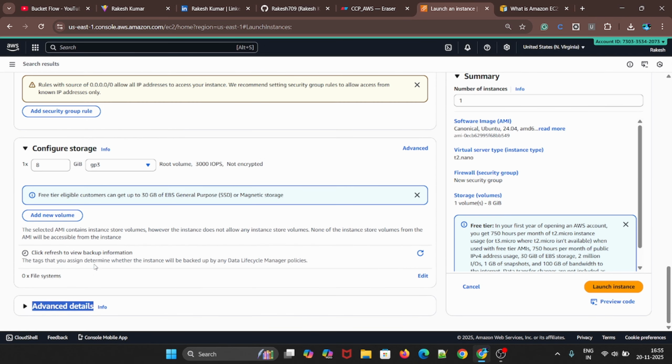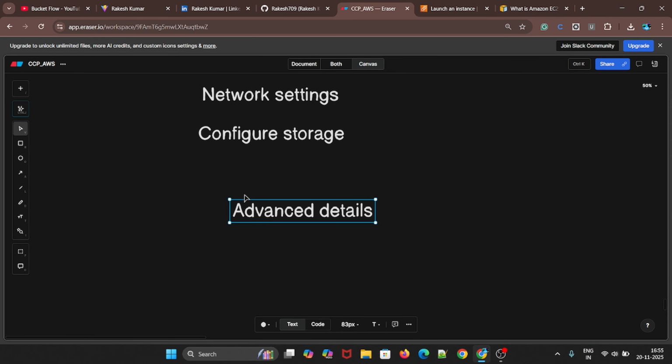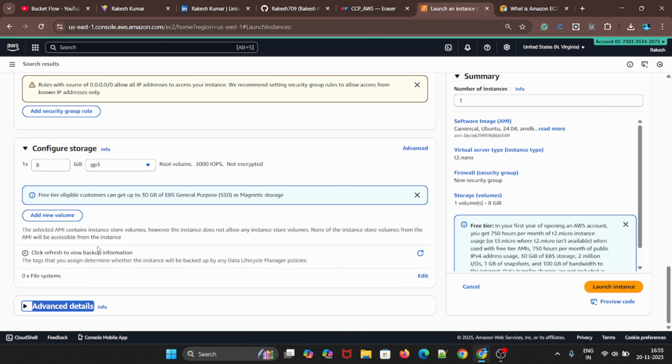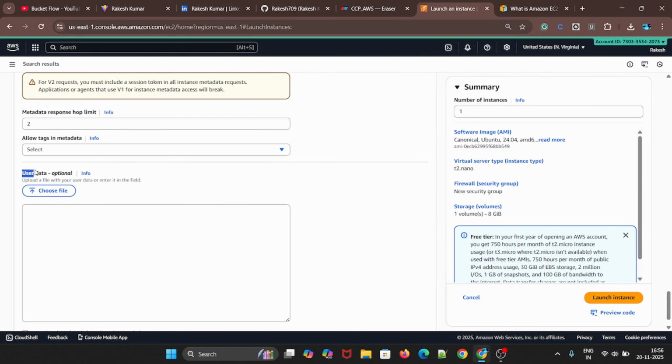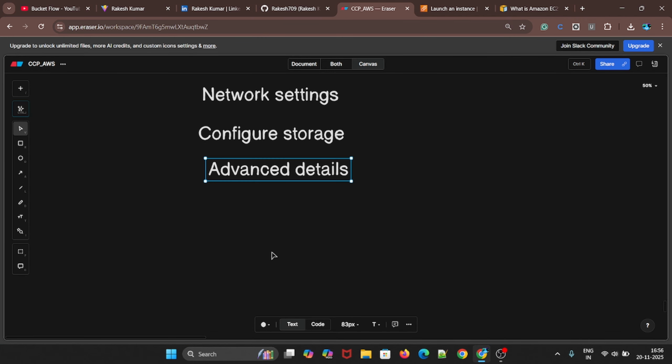If you click on advanced details, one important thing is there. If you scroll down in advanced details, at the bottom you will get something called user data, which is optional, but it plays a very important role in EC2. Basically in user data, you can add a script here. Say you want to install a few dependencies, like by default when you start any instance you want git and node, or whatever else you want, it should be there when you are up and running.